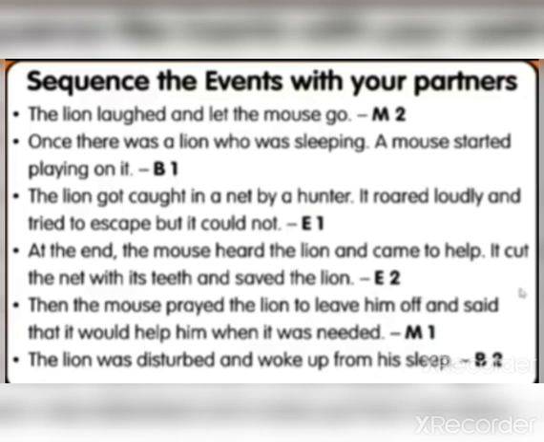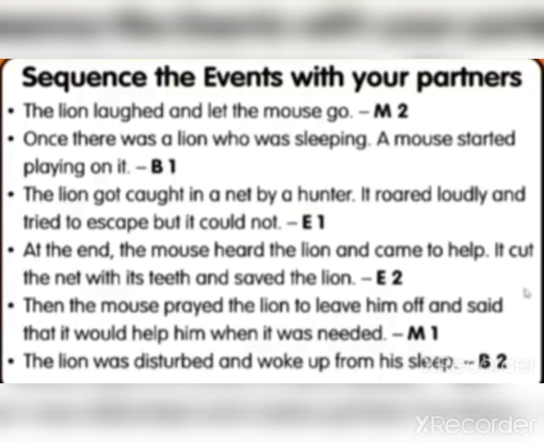At the end, the mouse heard the lion and came to help. It cut the net with its teeth and saved the lion. So, as I told you, how do you find the beginning event? The beginning of the story always starts with the word once, or one day, or once upon. After that, for the middle we use then. For the ending we use at the end. Like this you have to sequence the events.